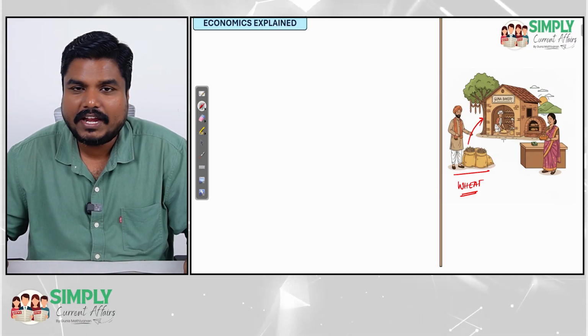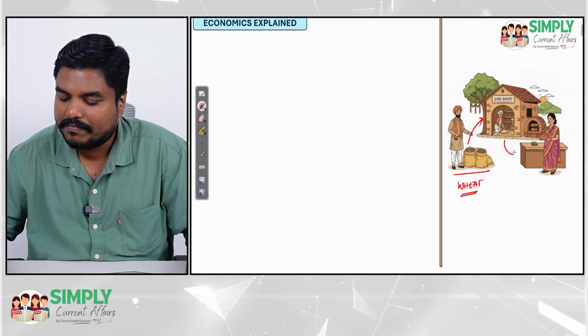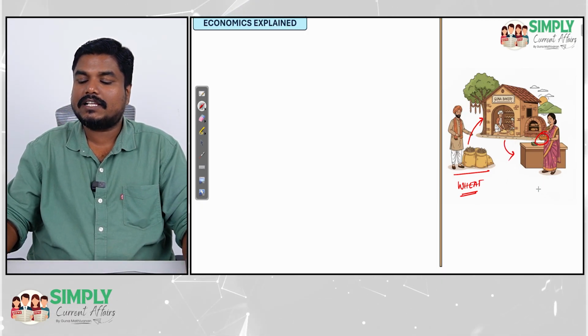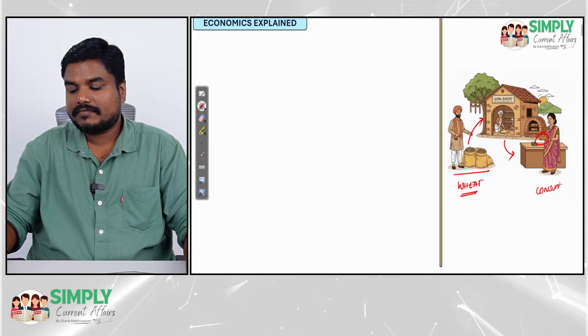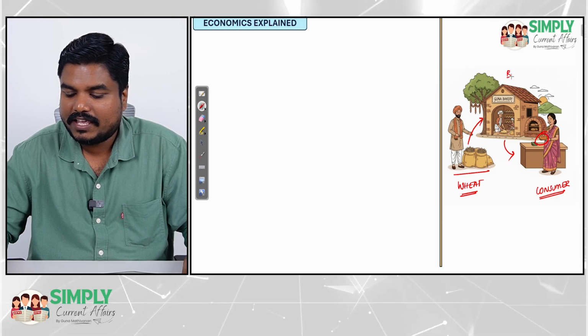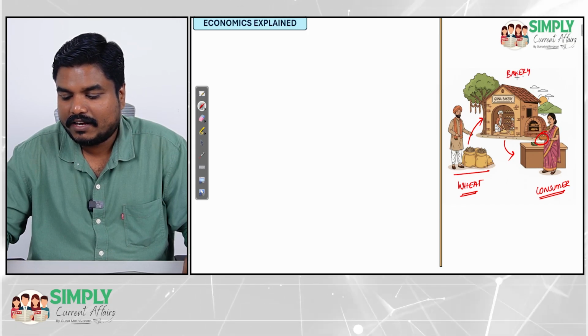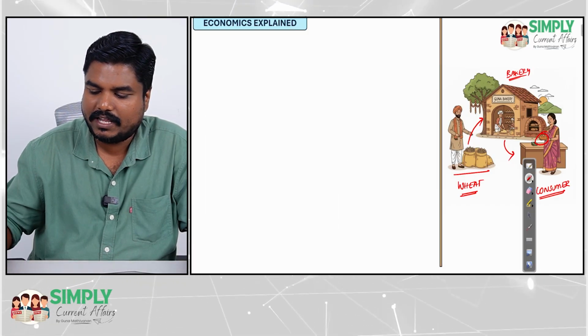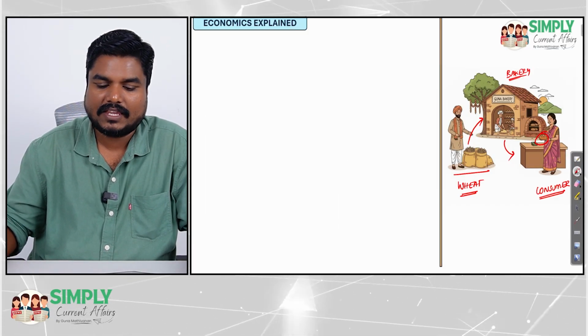Finally, the wheat is transformed into bread, and the bread is purchased by the consumer. So here we have a wheat seller, a bakery, and a consumer. Three players we have. Now with this, let me explain sales tax first.